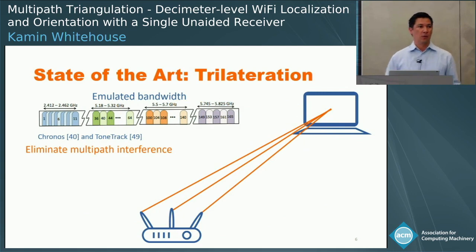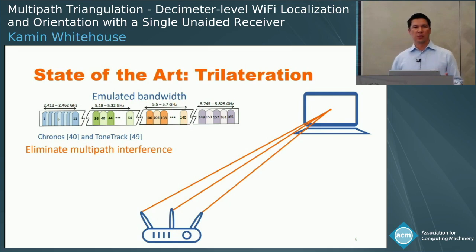Chronos, for example, is able to use this technique to eliminate the need for a third node by trilaterating the position of the target based on distances to its 3 antennas. But it still requires coordination with the transmitter. And not just to hop between frequencies, but also to estimate the skew between the clocks on the transmitter and receiver.